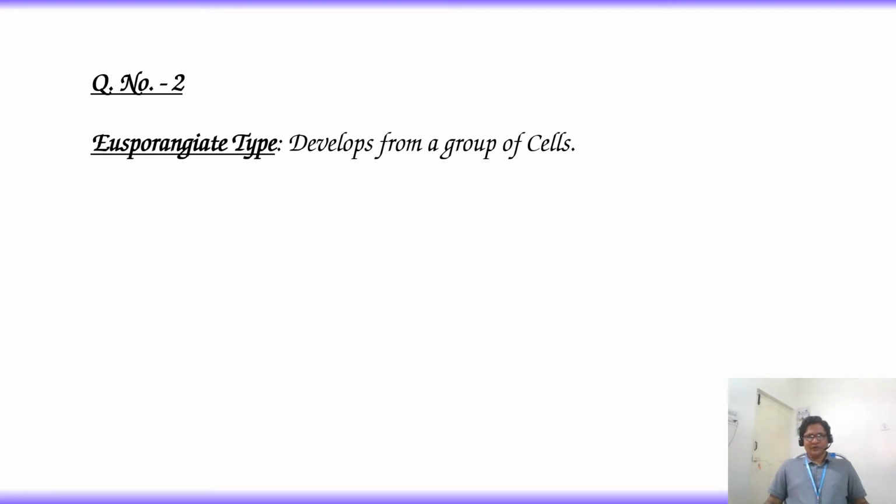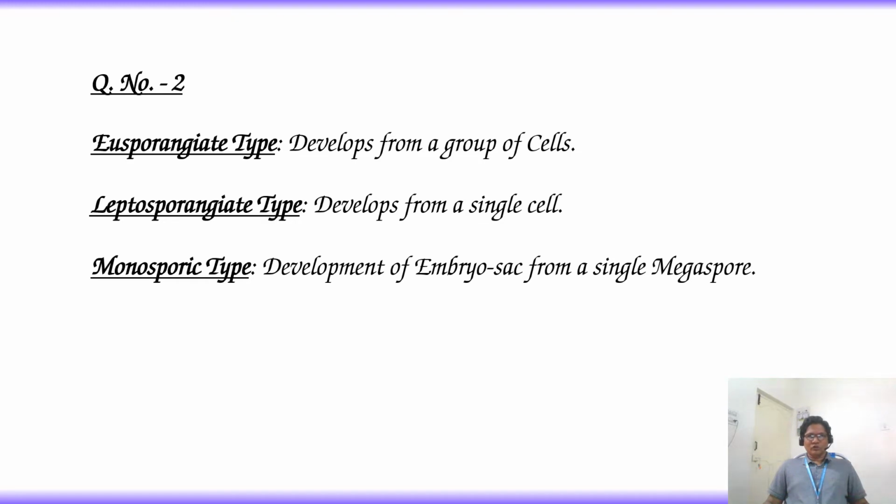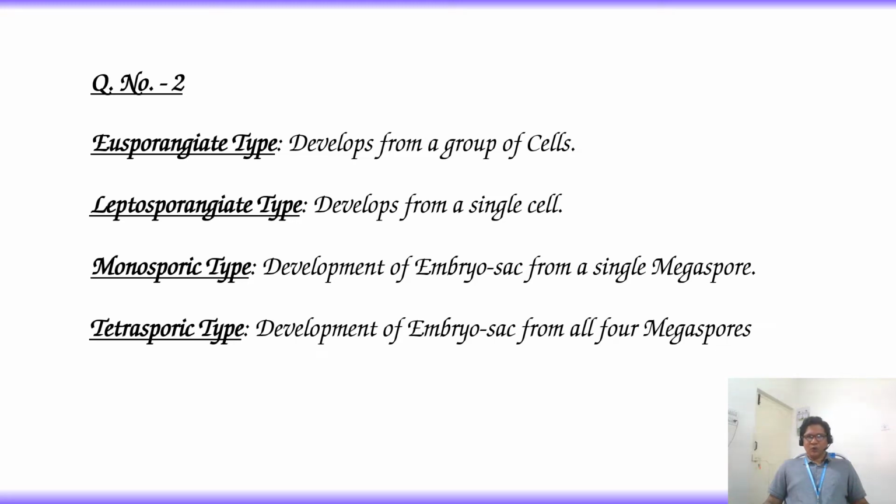Eusporangiate type: microsporangium develops from a group of cells is called eusporangiate type. Leptosporangiate type: microsporangium develops from a single cell is called leptosporangiate. Monosporic type: development of embryo sac from a single megaspore is called monosporic. Tetrasporic type: development of embryo sac from all four megaspores is called tetrasporic type.